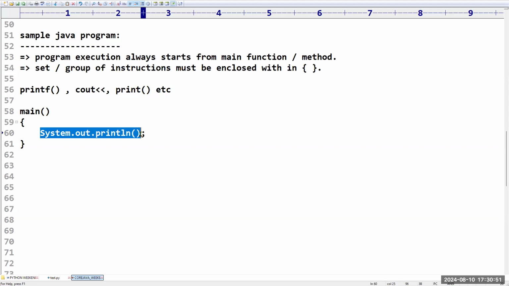System.out.println is the method which is used to print some message on the screen. What message you want to print? You need to take it within double quotation marks because it is a string. Sir, I am printing a message like hello. What will happen? It will print hello on the screen. This is nothing but how to write a Java program.